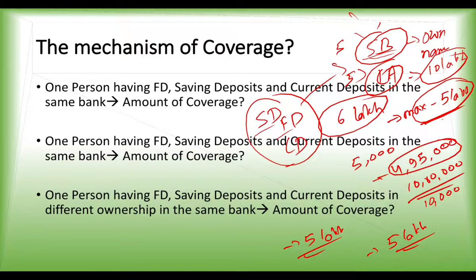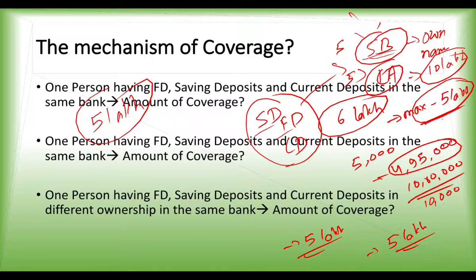Now suppose a person has accounts in 2 banks, and in both banks he has 5 lakh rupees. What would be the amount of coverage he will get? In that scenario, he will get 10 lakh rupees, because each bank is insured, and for that matter all of his accounts would be insured. So if you have many bank accounts in different banks, you would get deposit insurance in all of those banks.